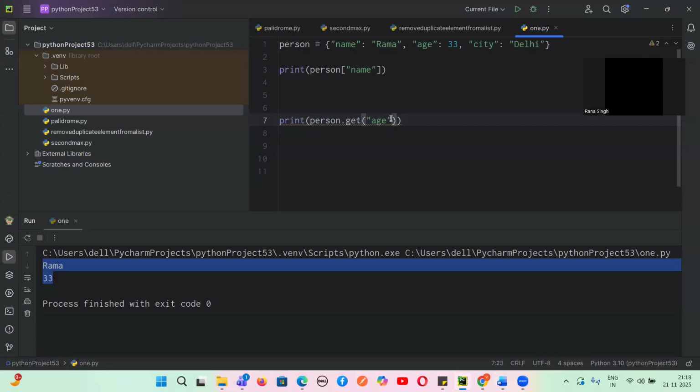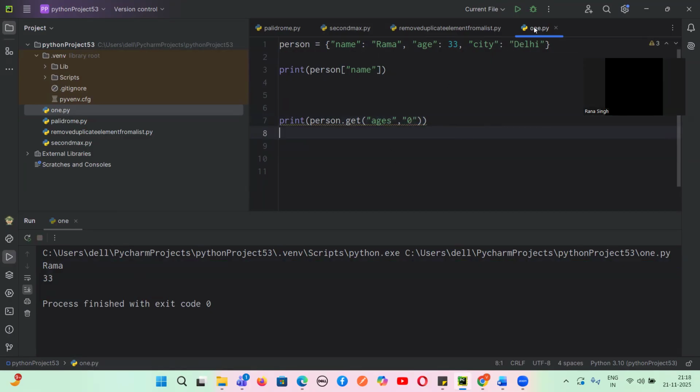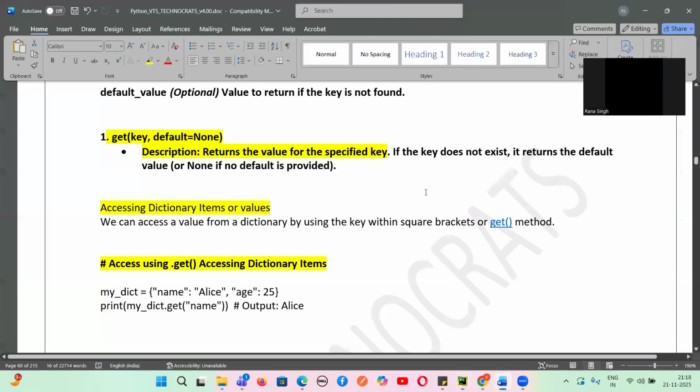You can just give here, let's suppose I give 0 or something, whatever. Now, let's suppose you don't get that particular value, then you can use this one. Let's suppose I use a key like this, so this particular key ages is not available here. So it is giving a default value, which is 0. It's very rarely used, but this is also a way. The default value, if it does not get that key, we can use.